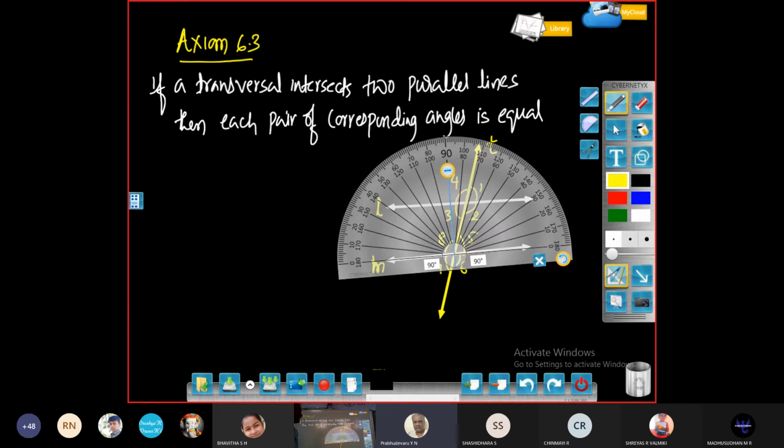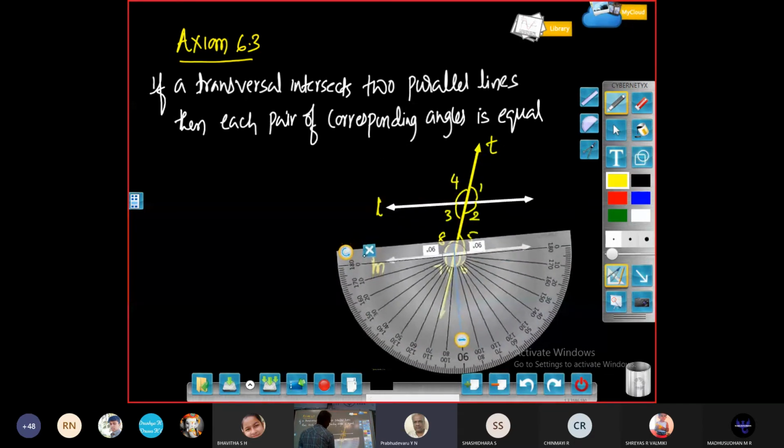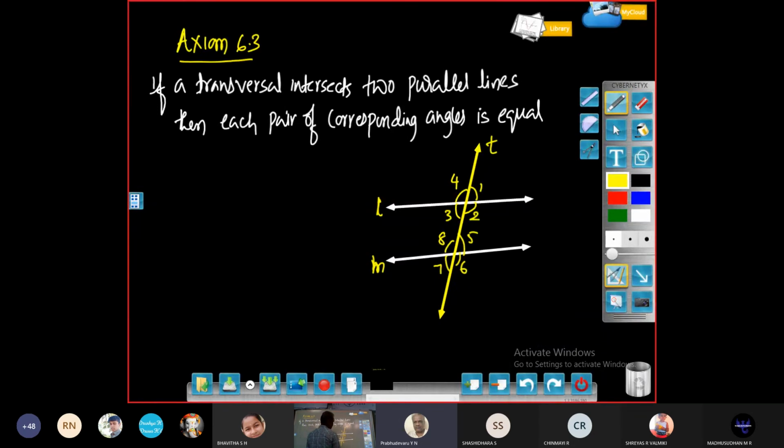The corresponding angles are equal. You can measure even 4 and 8, 2 and 6 also. For 2 and 6, you can turn this protractor like this and measure that one. You will find that the corresponding angles are equal. So this is possible when the given lines are parallel. So L should be parallel to M.